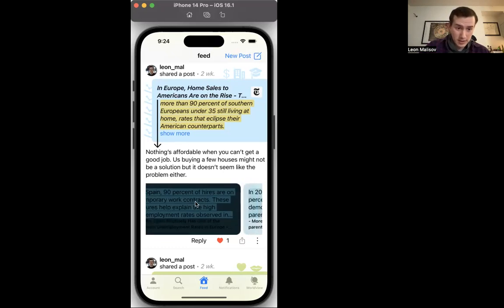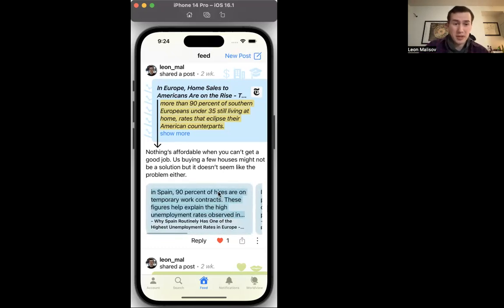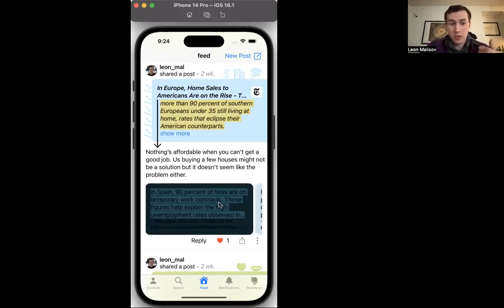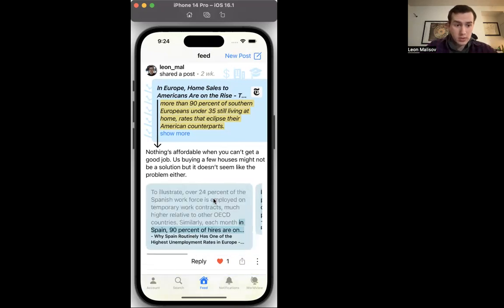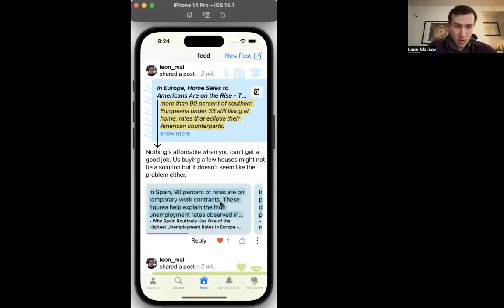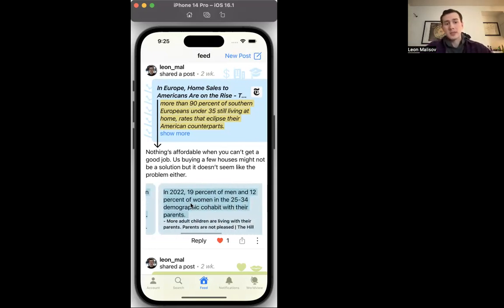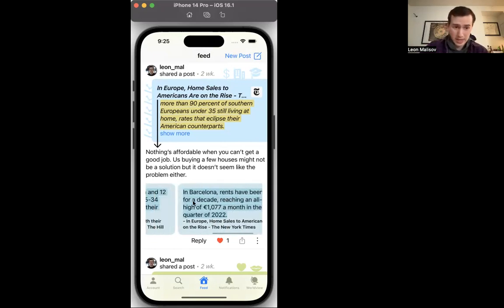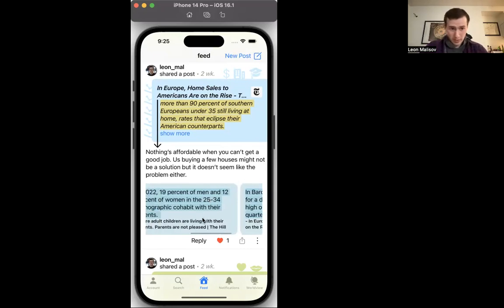And the cool part is here are some of my supporting excerpts. So this is actually a topic that I care a lot about. So I've got other highlights from other articles that I've read that I can now use, right? All expandable, all with sources, right? All source backed, so that if I'm arguing an opinion, people can know exactly where I'm getting my facts from and where I'm coming from.